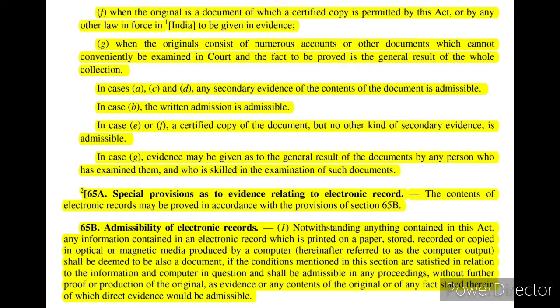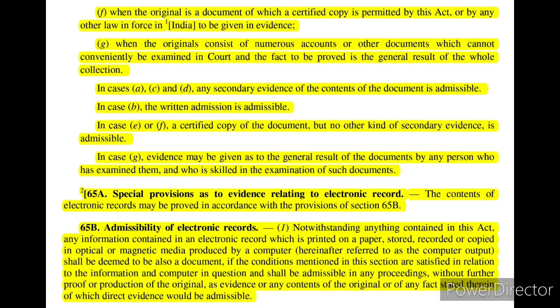It says in subsection 1, any information printed on paper, stored, recorded or copied in optical or magnetic media produced by a computer and contained in an electronic record shall be a computer output and shall be deemed to be a document and shall be admissible in court if the following things are fulfilled that are mentioned in subsection 2, even without further proof or production of the original.